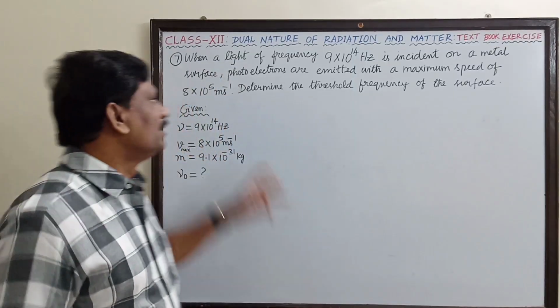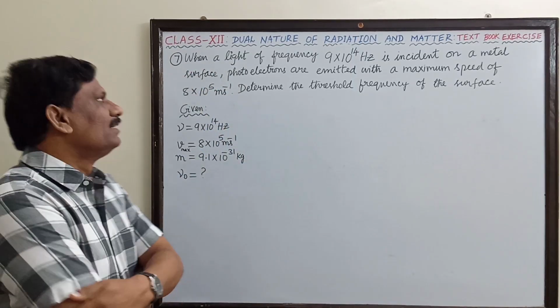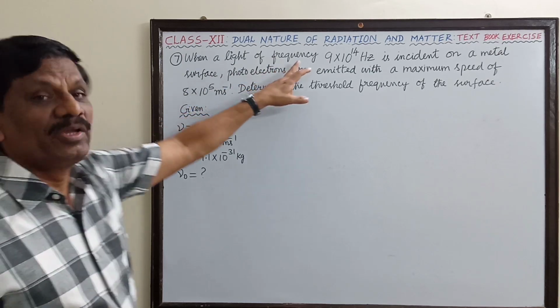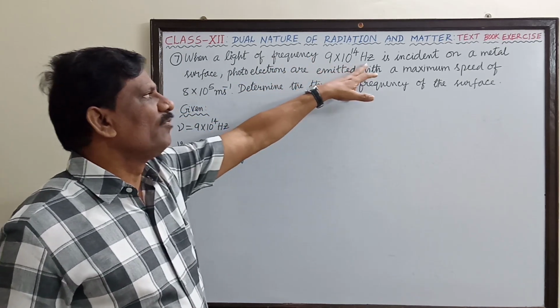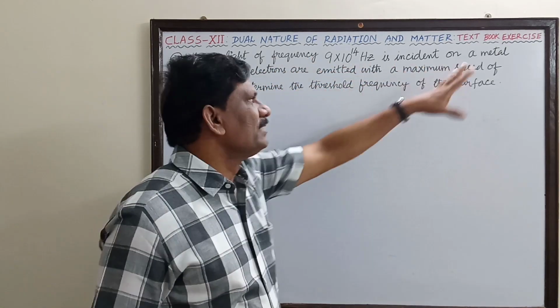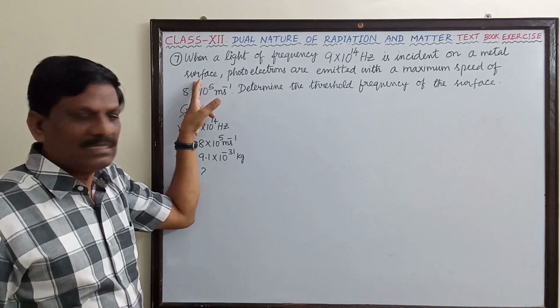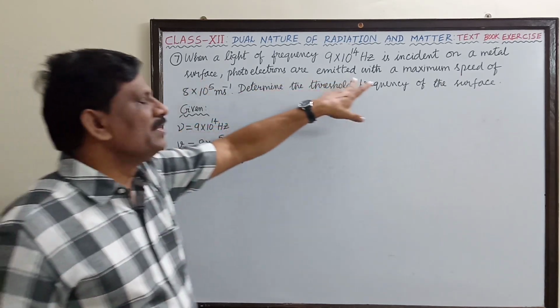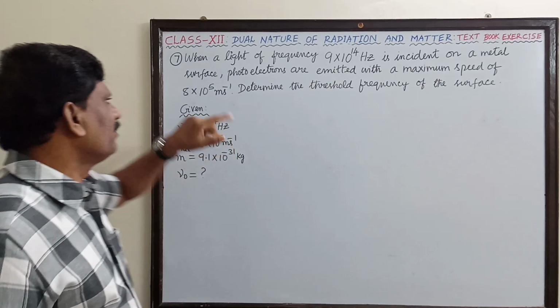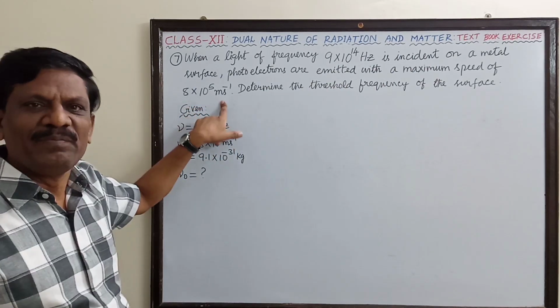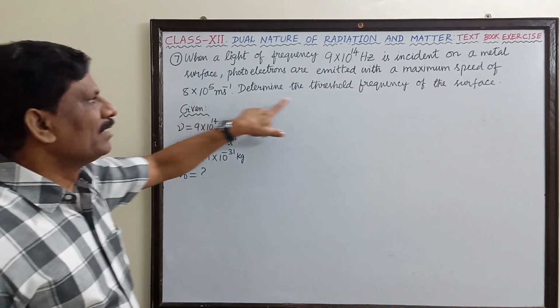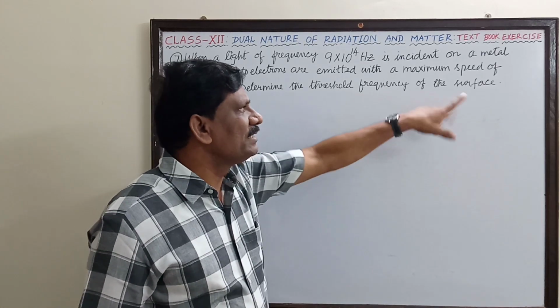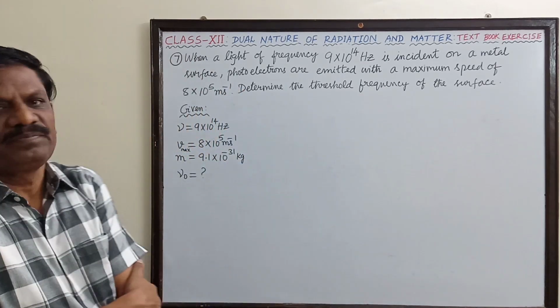Hi students, problem number 7. When a light of frequency 9 × 10^14 Hertz is incident on a metal surface, photoelectrons are emitted with a maximum speed of 8 × 10^5 meter per second. Determine the threshold frequency of the surface.